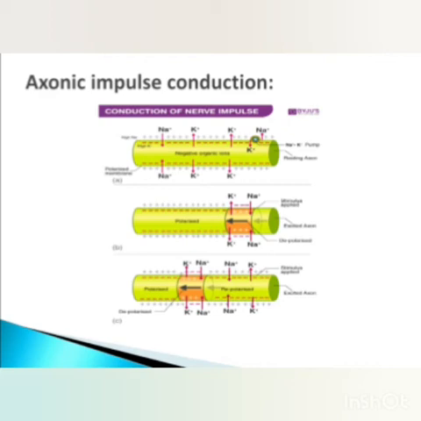Now on the neural membrane, the outside of the membrane of the neuron, there are a number of positive ions, as you can see in this diagram. So it is more positive outside and more negative inside the axon. Inside the axon there are a number of potassium ions, and outside the neuron there are a number of sodium ions. So this state is called a polarized membrane. The first diagram is showing polarized membrane, that means there is no nerve impulse yet received by this neuron.